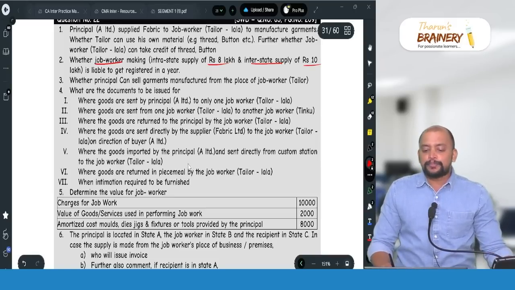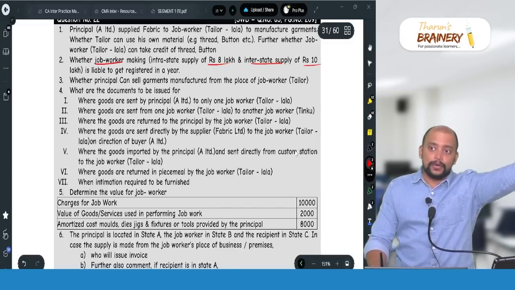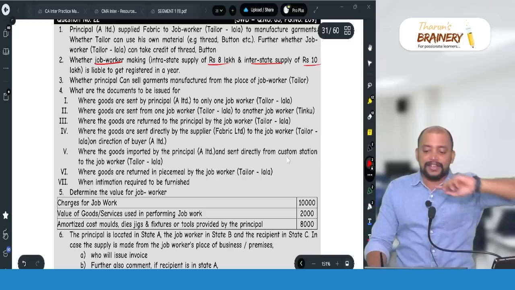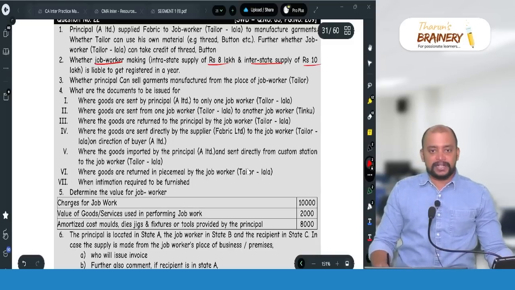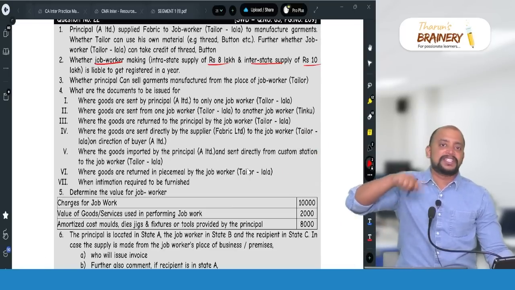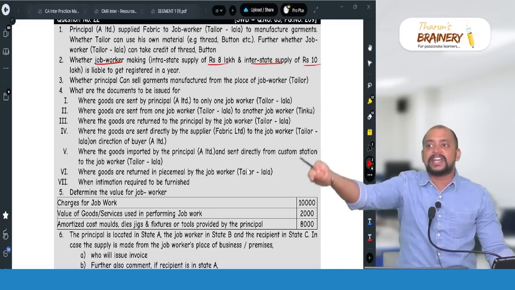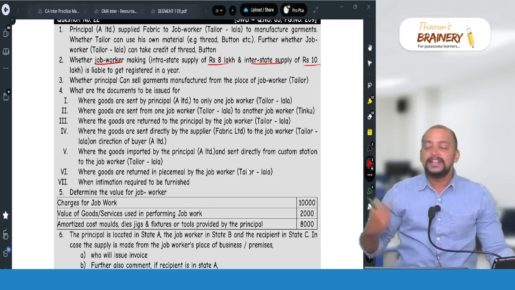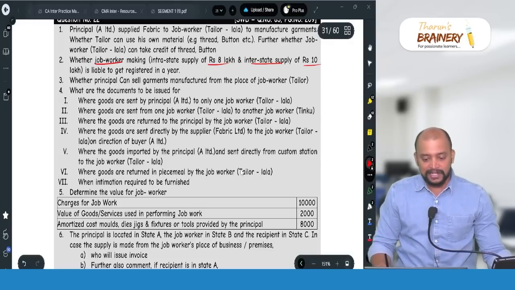Where the goods are imported by principal and sent directly from custom station. So under 2 copies of delivery challan with a bill of entry, copy of bill of entry, because the goods are directly going from import to the place of job worker. Where goods are returned in piecemeal by the job worker under the delivery challan of the job worker, because already only one delivery challan is only given to him. So 2 copies, one is for his accounting, another he can endorse along with the goods when he is returning. But he is returning in piecemeal, so he need to prepare a new delivery challan.